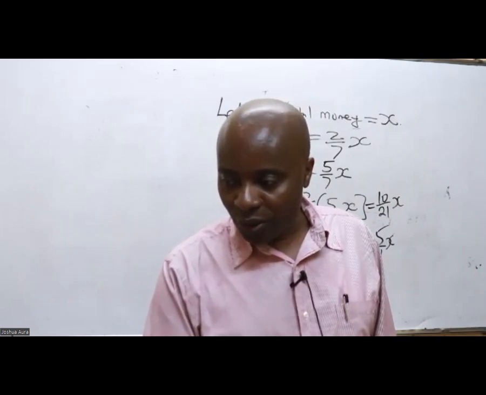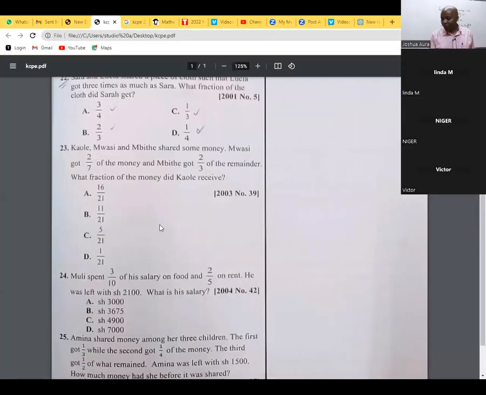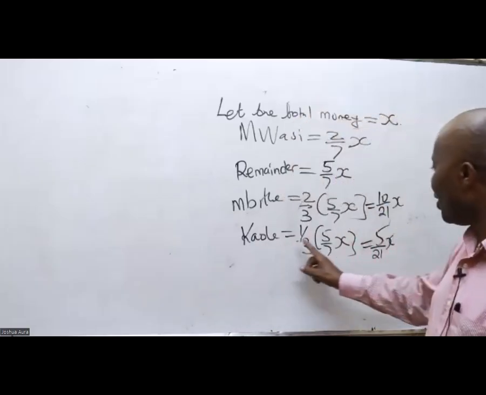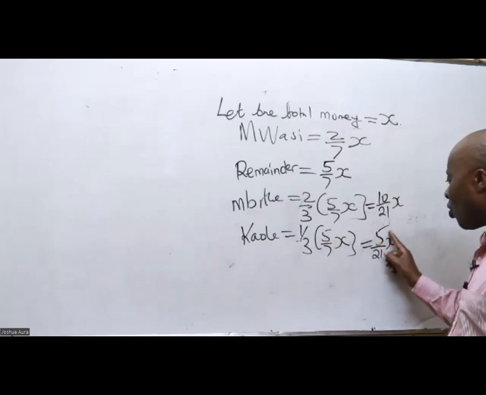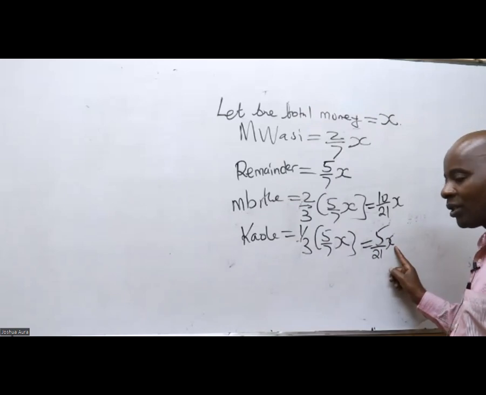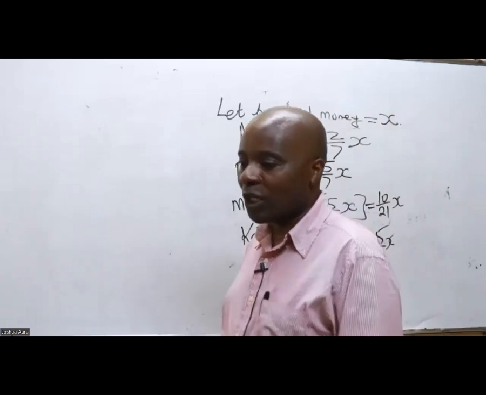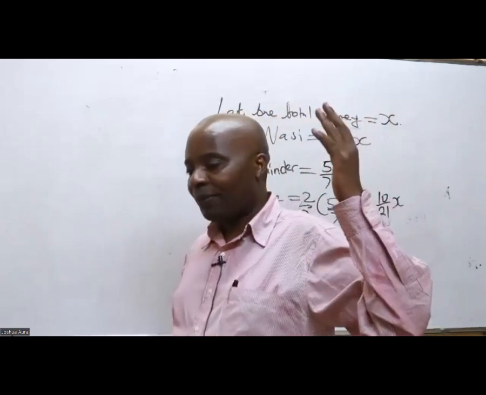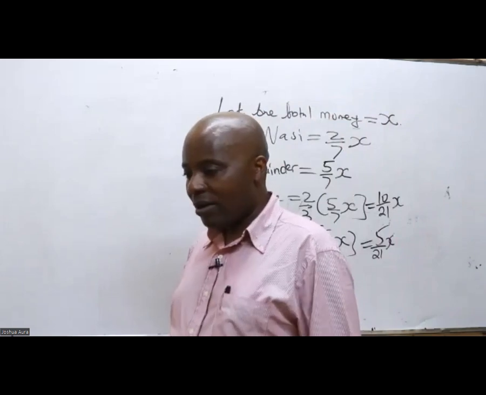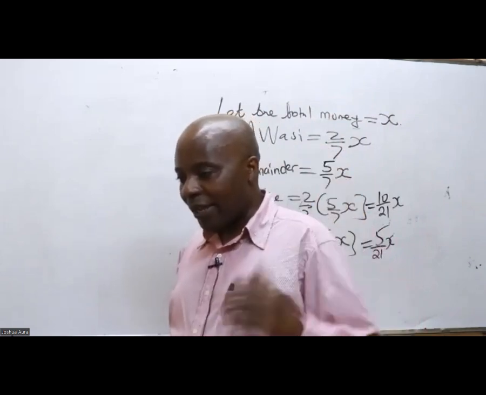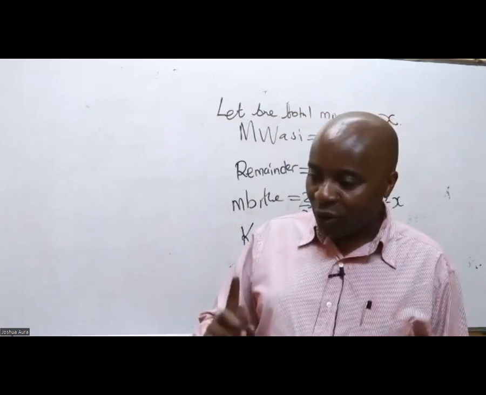Let's continue reading this question. We are told something very nice here. What fraction of the total money did Kaole receive? Kaole received 5/21 of the total money. So Kaole's fraction was 5/21. Is there anybody who got 5/21 as Kaole? Because they wanted us to give them Kaole's fraction.